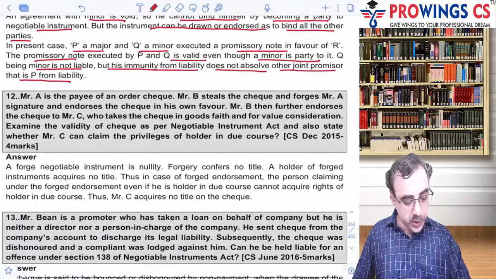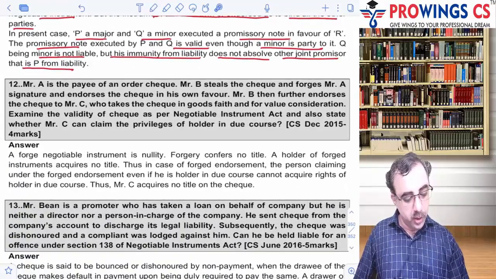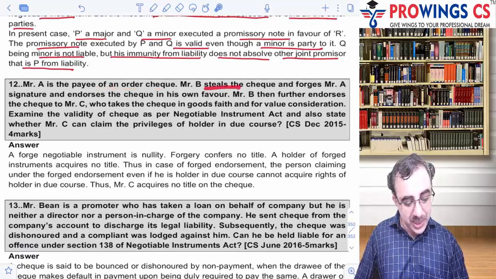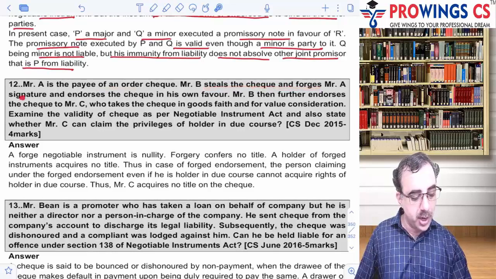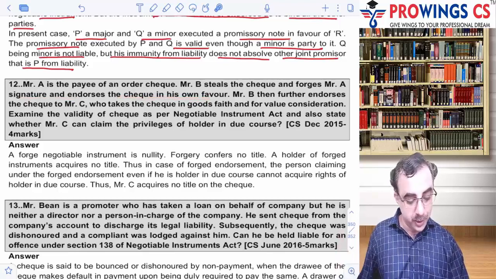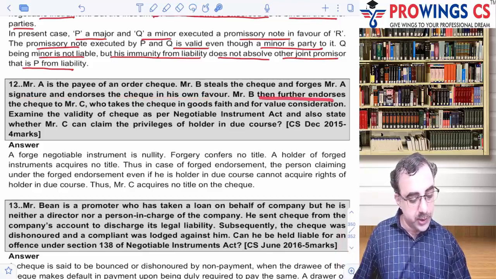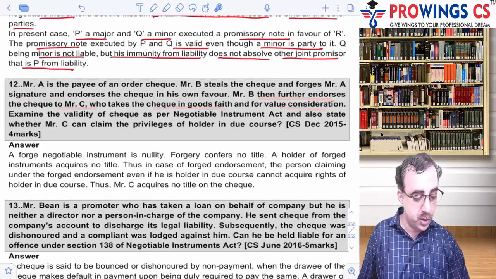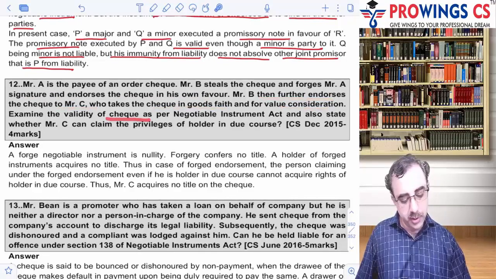Then question number 12. Let's see. Mr. A is a payee of order check. Mr. B steals the check and he forges A's signature. Oh, and endorses the check in his own favor. Wow, अपने खुद के नाम पे ले लिया. B then further endorses the check to C, who takes the check in good faith and for a valuable consideration. What is the validity of the check, and also state whether C can claim the privilege of holder in due course.